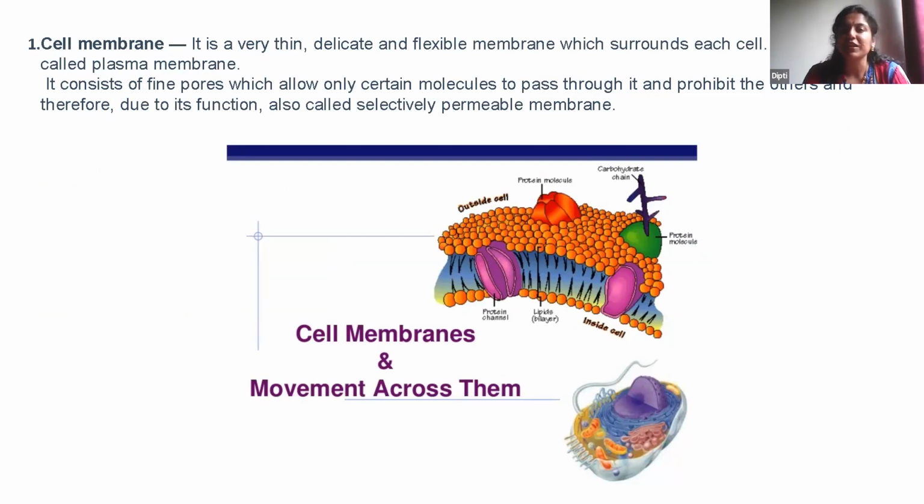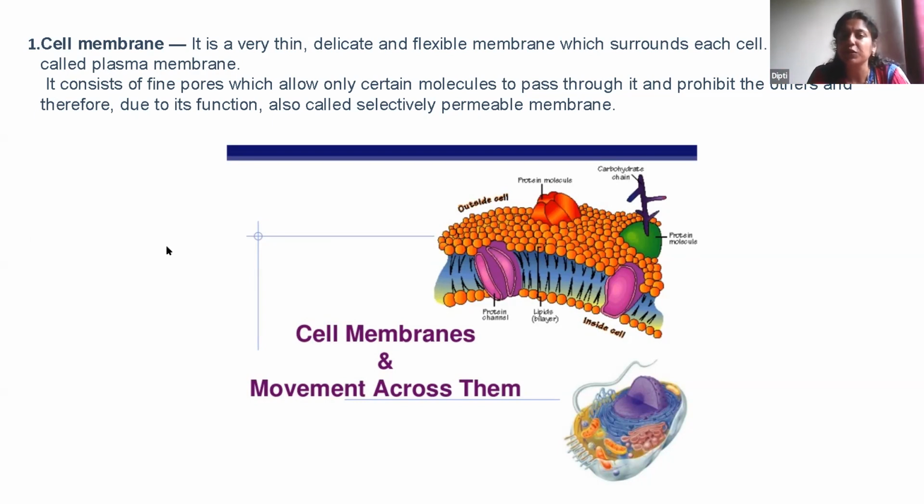Can you see the picture over here of a cell membrane? Cell membrane is a very thin, delicate and flexible membrane which surrounds each cell. It is also called the plasma membrane. In this membrane there are tiny pores which allow molecules to come inside the cell. But it is semi-permeable, or selectively permeable. It doesn't allow everything to come inside the cell. So it protects the cell in that way, right?